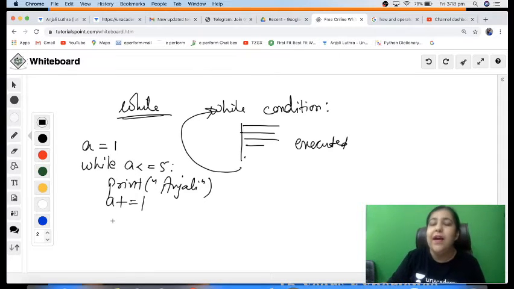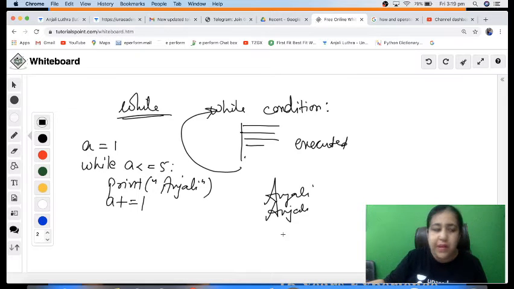If I don't want that, I have to increase a by 1. So what will I be writing here? While a less than equal to 5, print Anjali, a plus equal to 1. So when I write it this way, now it will actually print Anjali 5 times. How? A is 1, 1 less than equal to 5, true, Anjali gets printed. A plus equal to 1 makes it 2. So it becomes 2, 2 less than equal to 5 is true, so it's printed again, then 3, then 4, then 5. Finally when it becomes 6, 6 less than equal to 5 is false.